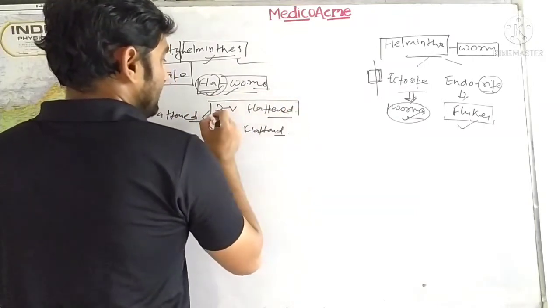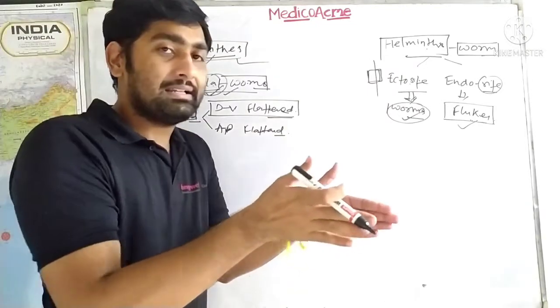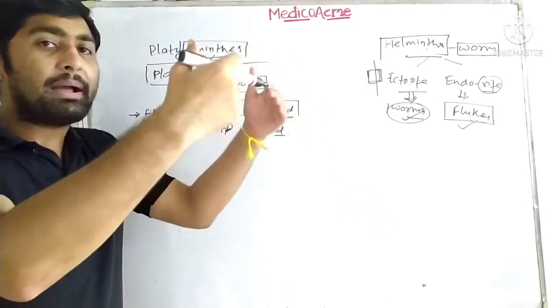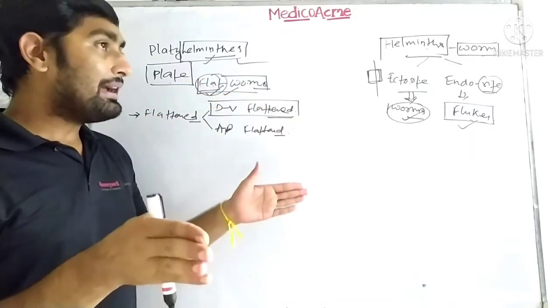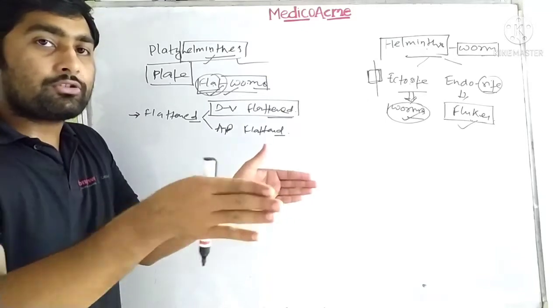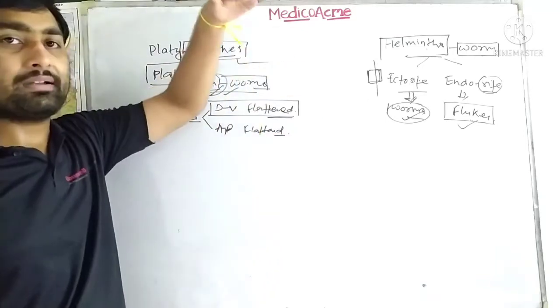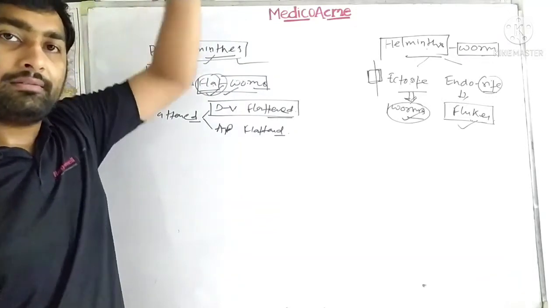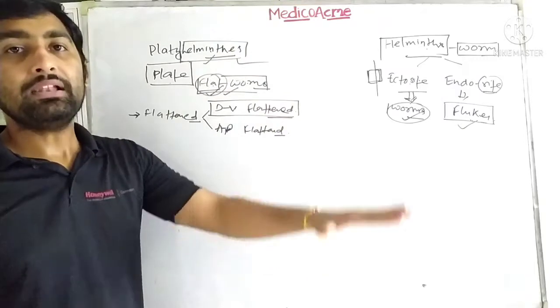Dorsoventrally flattened organisms are those where, suppose your dorsal is the back and ventral is the stomach part, and something happens and you shrink dorsoventrally. Then it is called dorsoventrally flattened. And suppose a crane falls on you from above, your height will shorten and you will be squashed down to your legs.